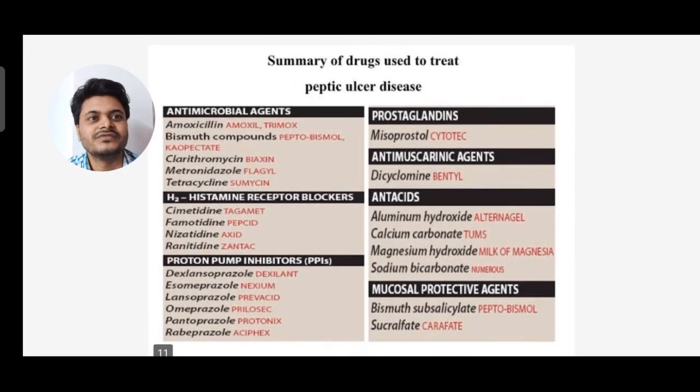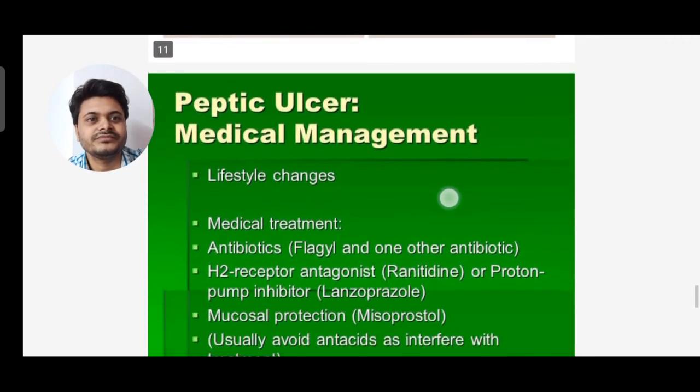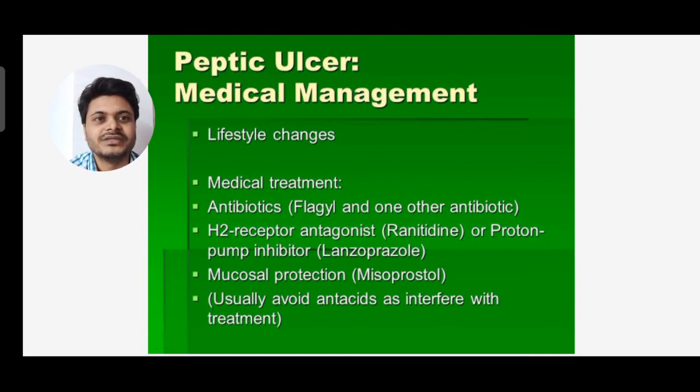You can see the summary of drugs used to treat peptic ulcers. So many drugs are there: antimicrobial agents, H2 histamine receptor blockers, proton pump inhibitors, prostaglandins, antimuscarinic agents, antacids, and mucosal protective agents. You can see the medical management of peptic ulcers: lifestyle changes, then medical treatment including antibiotics, and mucosal protection. Usually avoid antacids as they interfere with treatment.